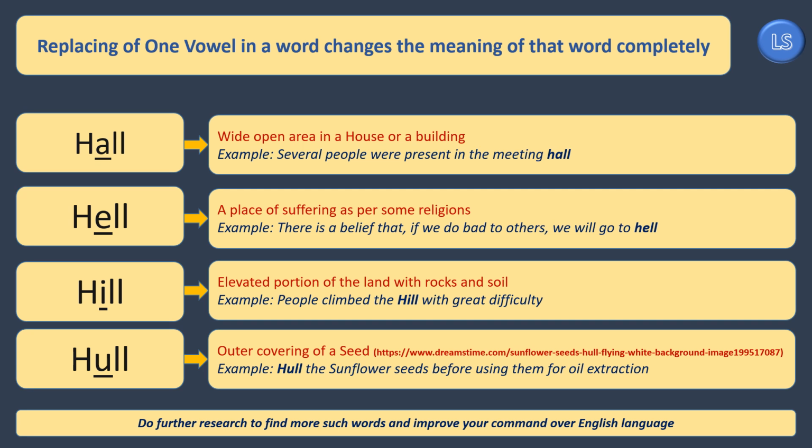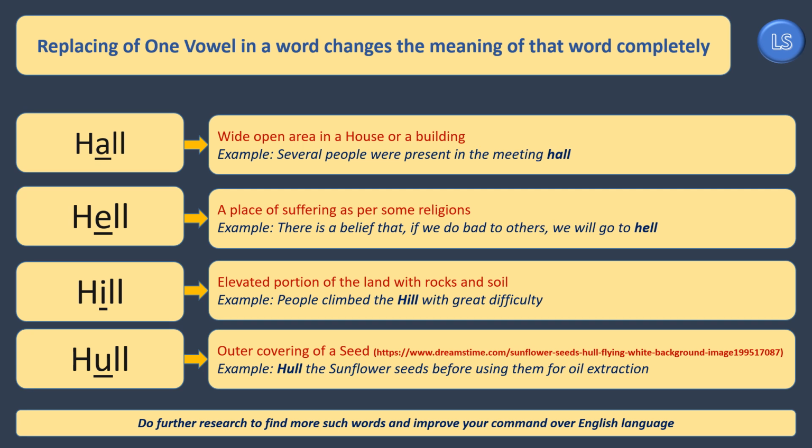If vowel E is replaced with vowel I, the new word is pronounced as hill, which means an elevated portion of land with rocks and soil. If vowel I is replaced with vowel O, the new word that we get can be pronounced as hole, but there is no such word called hole in English language. If vowel I is replaced with vowel U, the new word that we get is pronounced as hull. Hull means an outer covering for some seeds.